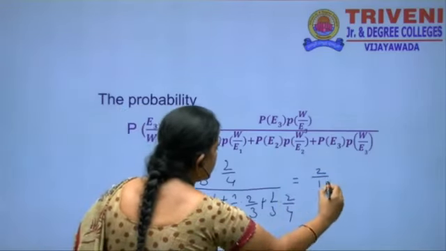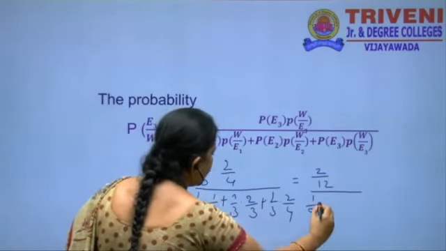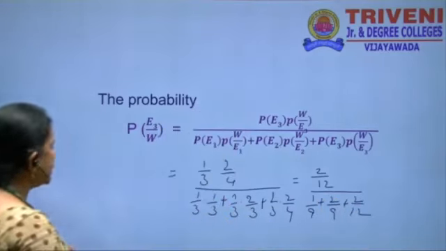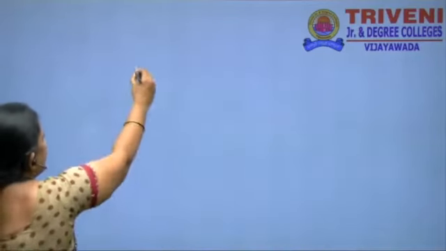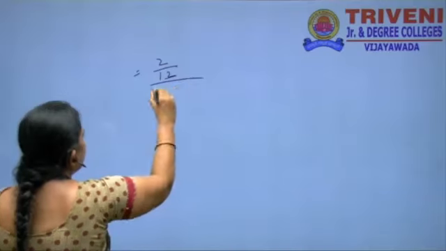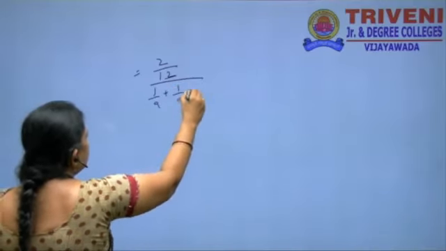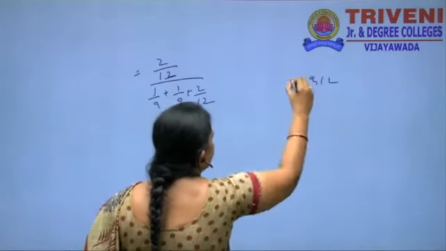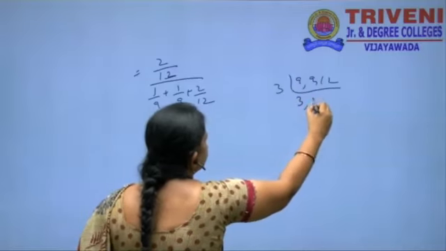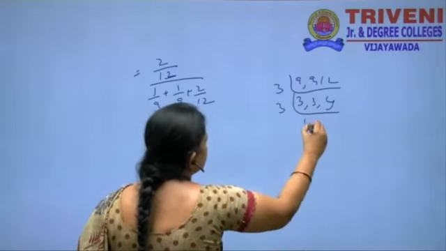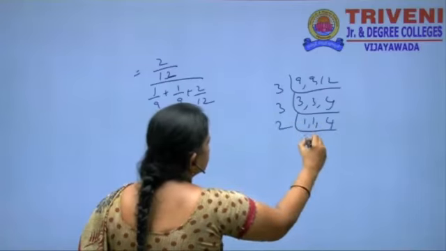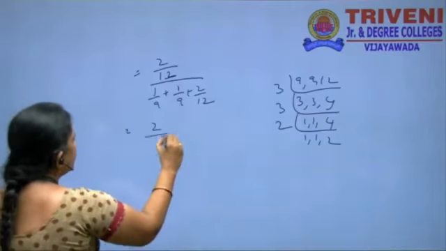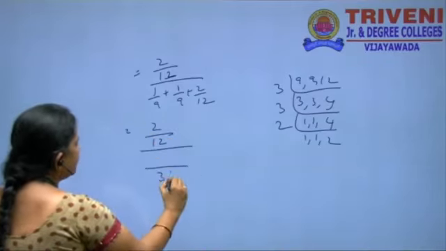That is 2 by 12 divided by 1 by 9 plus 1 by 9 plus 2 by 12. Here the denominators are 9, 9, 12, so take the LCM. 3 3s are 9, 9 4s are 36, and for 2 by 12 the LCM is 36.